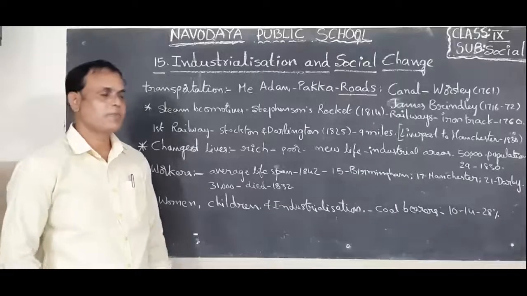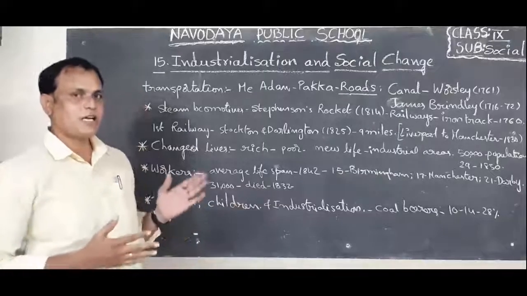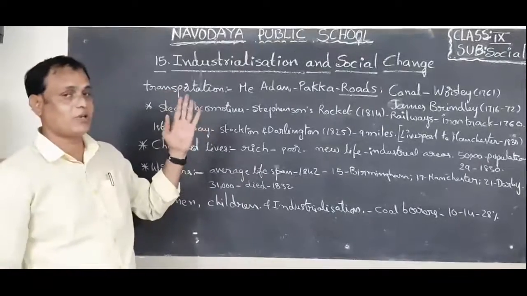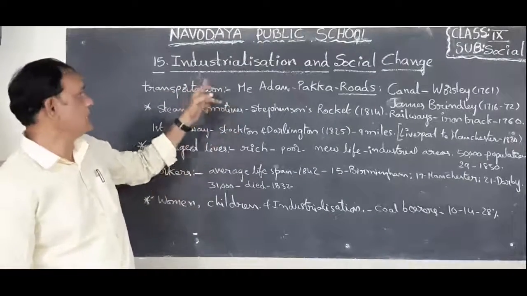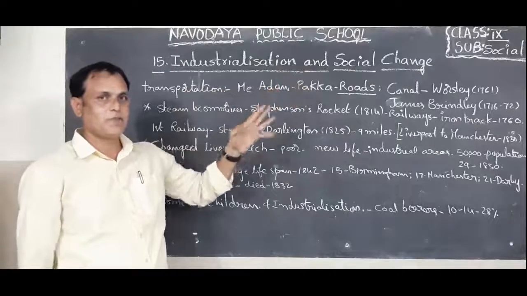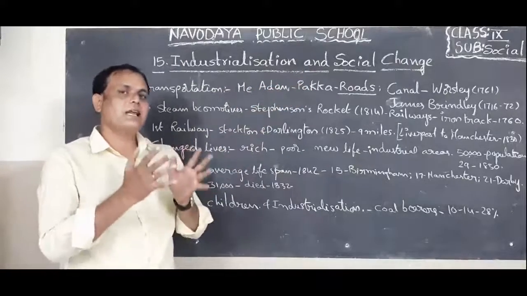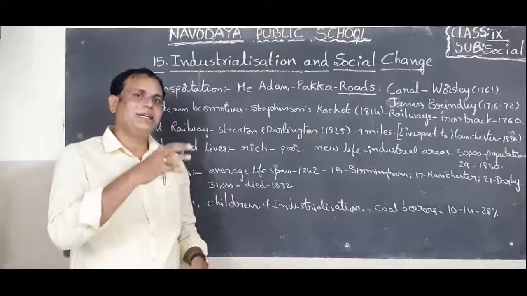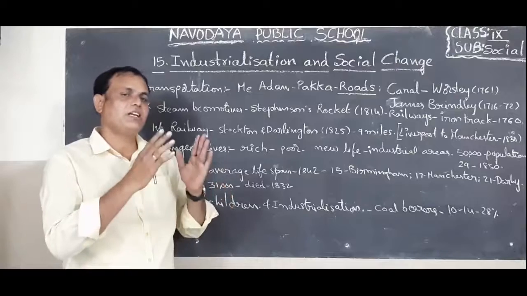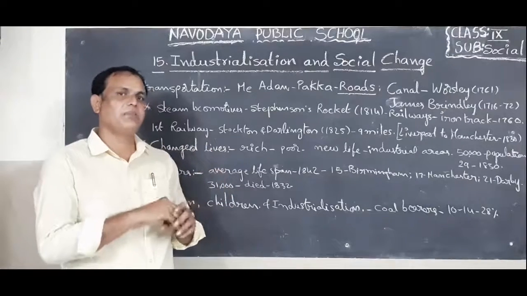Good morning, children. Now this is 9th class social studies. We are in the 15th lesson. What is that 15th lesson? Industrialization and social changes. Okay, children. Actually, industrialization started in England. What are the favorable conditions for the industrial revolution that started in England?